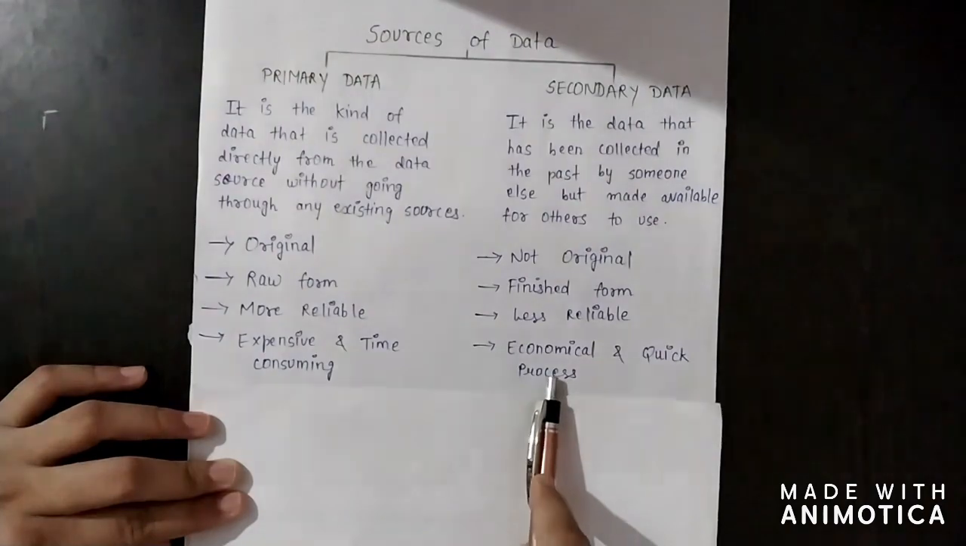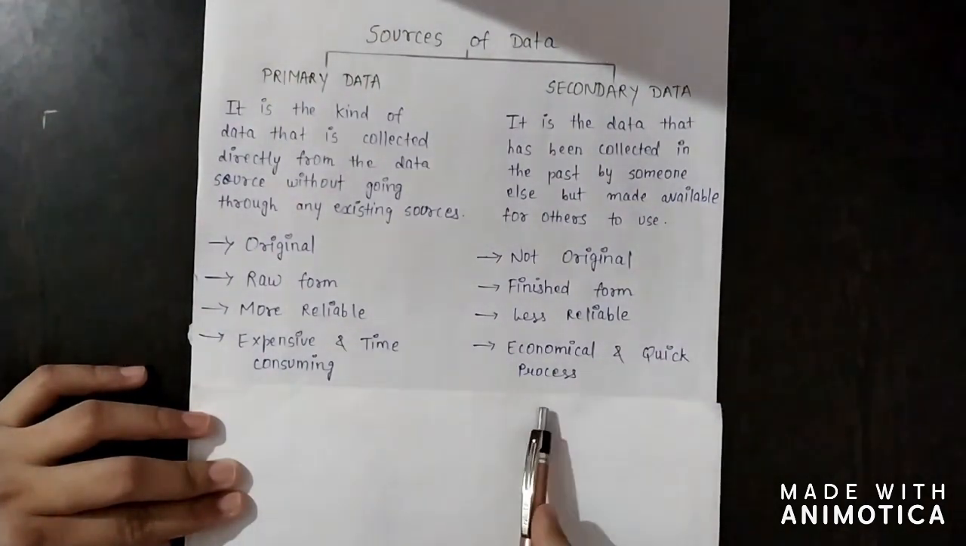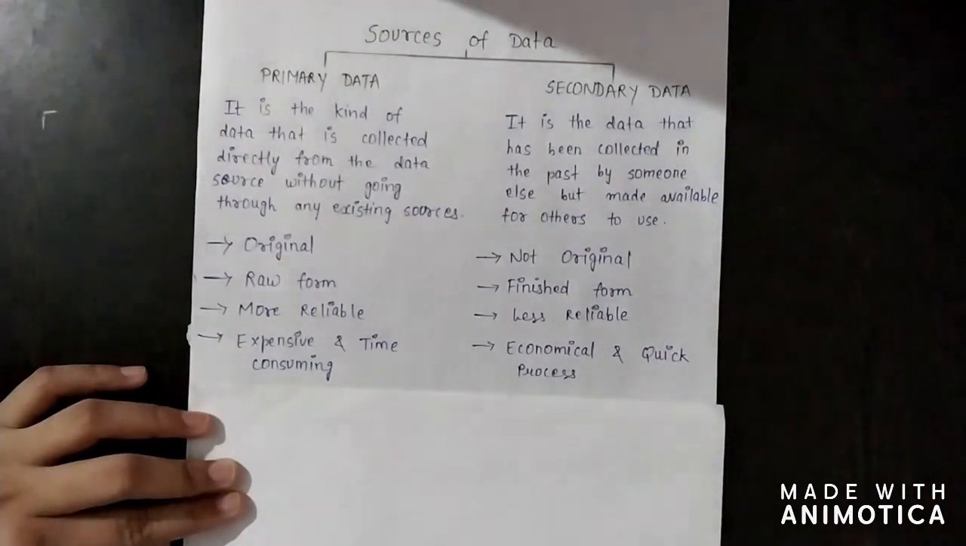And secondary data is much more economical and a quick process, because the data is quickly available to us from other sources, for example government reports or journals or newspapers, etc.